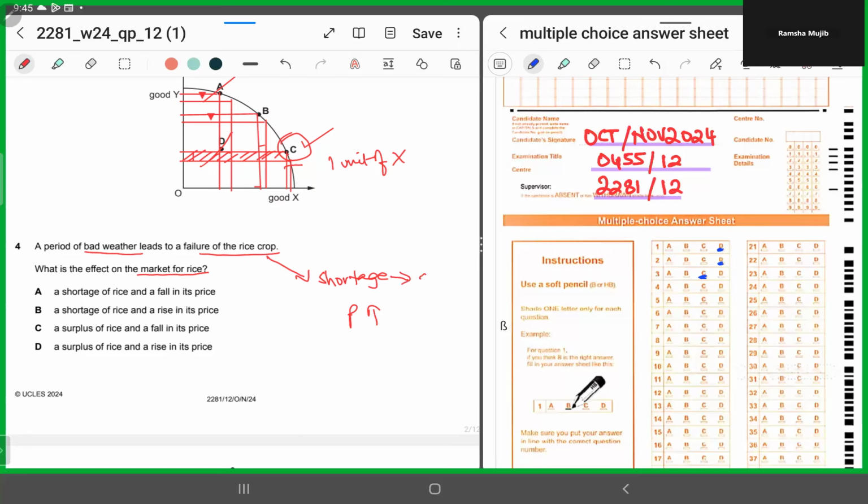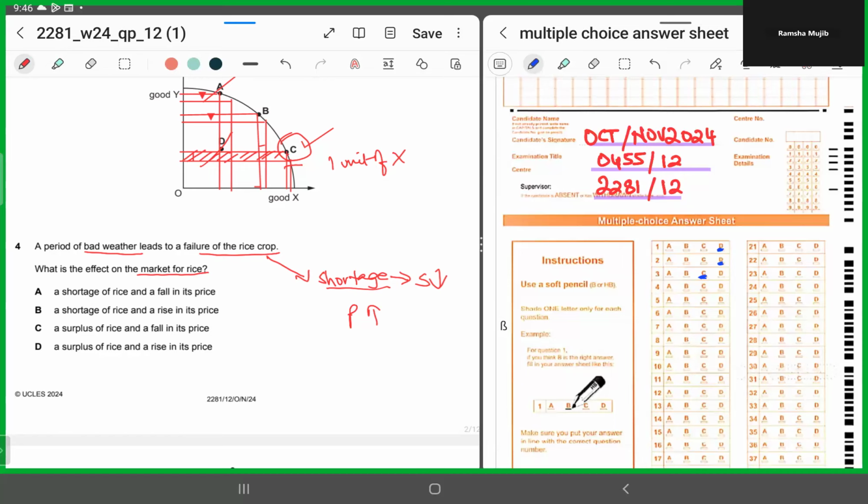So keeping these two things in mind, when there's a shortage means what? The supply falls. So the supply has to fall, the price has to rise, right? There has to be a shortage, right? This is the first hand reaction. This is the first hand impact whenever there's been a bad harvest. A shortage would arise, the supply would fall, and as a result, when there's a shortage of something, the price rises.